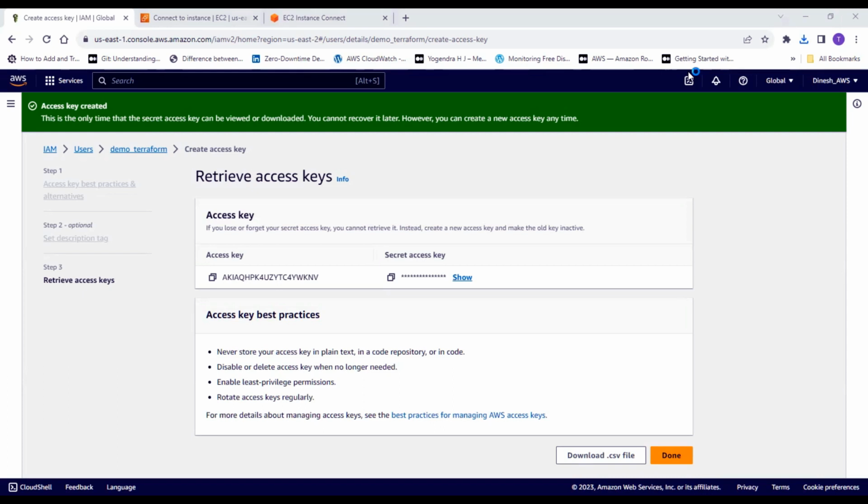So we are going to use this in our demo. Now we are all set to write our first Terraform configuration code for creating the instance. So friends, until now, we have created the demo underscore Terraform user. We have also created an access key and the secret key.